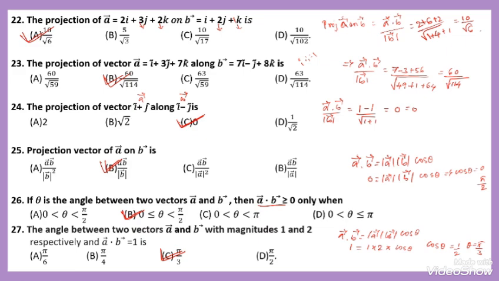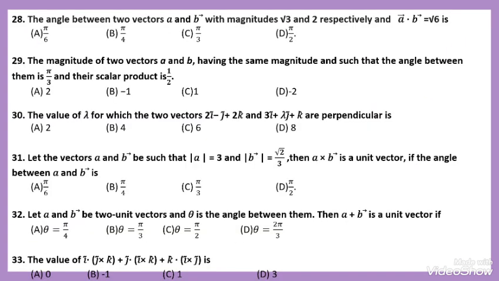Then question number 28. The angle between the two vectors A and B with magnitudes root 3 and 2 respectively. Here vector A dot B equals magnitude of A into magnitude of B into cos theta.